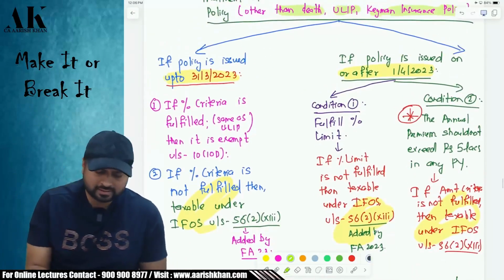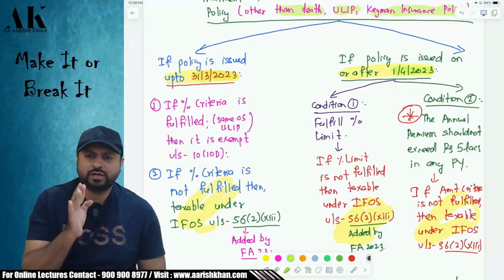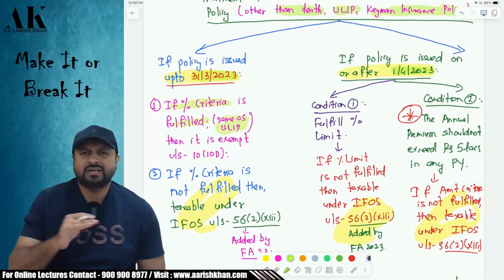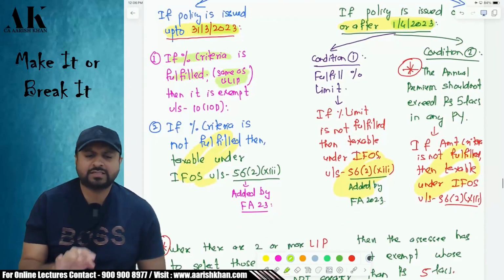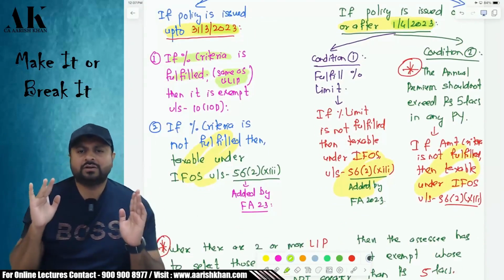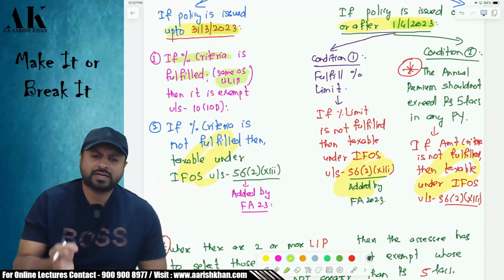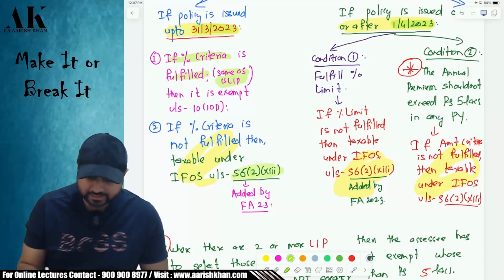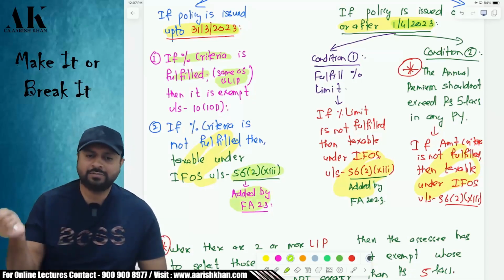Now here the cutoff date is 31st March 2023 and 1st April 2023. If the policy is issued up to 31st March 2023, you only have to fulfill the percentage criteria. Same as ULIP, same. 10%, 20%, whatever was there, 20%, 10% and then 10 and 15, same. If you fulfill the percentage criteria, it is exempt. So up to 31st March 2023, there was nothing like amount criteria, only percentage criteria. Fulfill the percentage criteria, it is exempt. If you don't fulfill the percentage criteria, then it is taxable, and a new provision is brought by Finance Act 2023. It is taxable under section 56(2)(xiii) as IFOS income. It is not taxable as a capital gains income, it is taxable as an IFOS income.